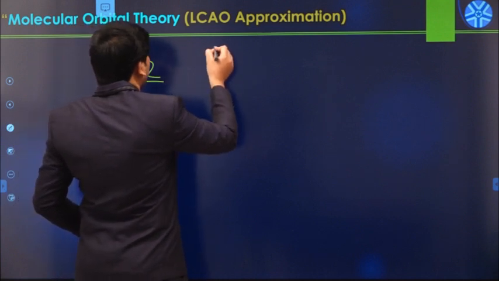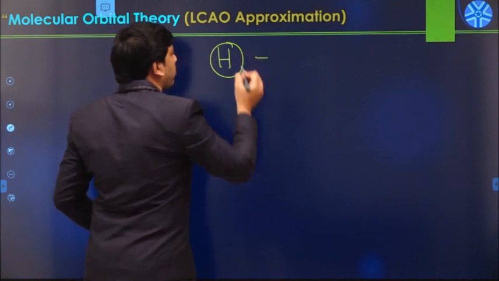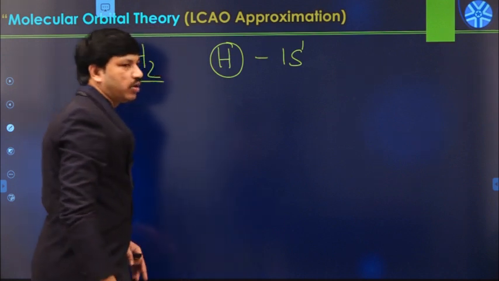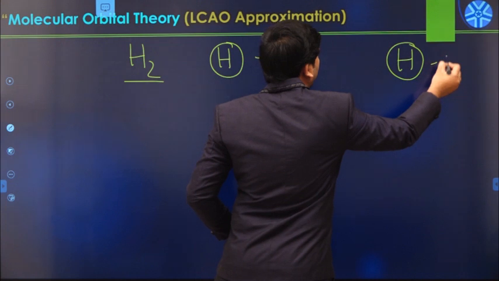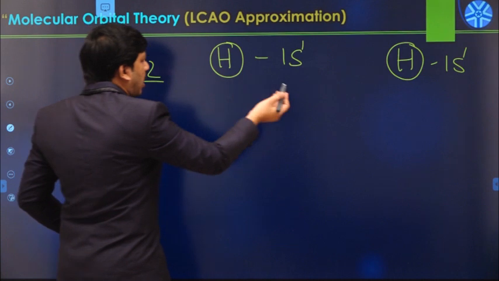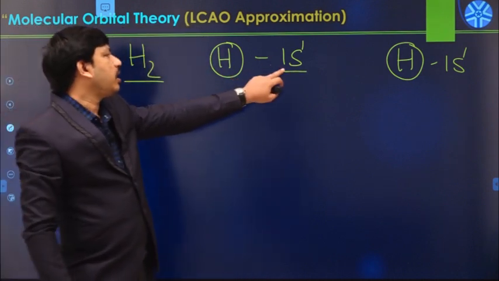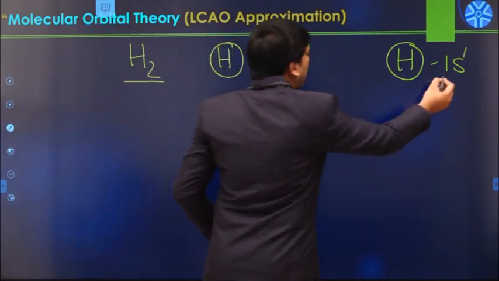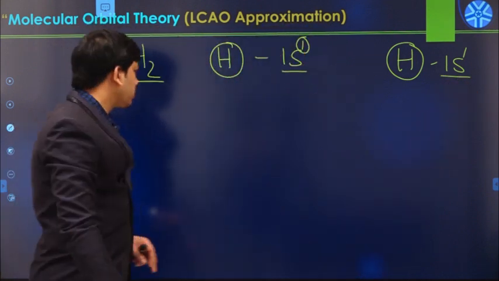In the case of the hydrogen molecule, what atoms do we have? We have the hydrogen atom. What is the electronic configuration of the hydrogen atom? It is 1s1 only. Similarly, we have another hydrogen atom in the H2 molecule, and this also has the electronic configuration 1s1. That means the hydrogen atom contains a 1s atomic orbital, and that 1s atomic orbital has 1 unpaired electron. Similarly, the second hydrogen atom also has a 1s orbital, and that 1s orbital contains 1 electron.